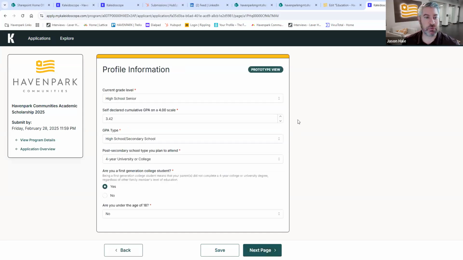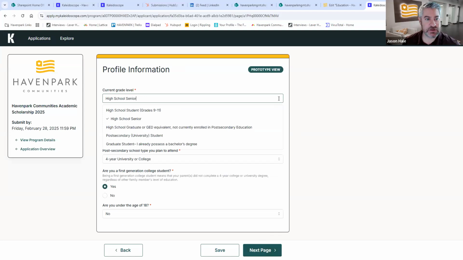This is just general profile information. As I mentioned here, to be eligible, you have to be a current high school senior during this academic year, or you can be a current college or university student, or an adult living in the community who's thinking about going back. Unfortunately, graduate students, folks pursuing master's or doctorate or graduate level work, are not eligible for this award, but we have it on here just as an identifier for myself.